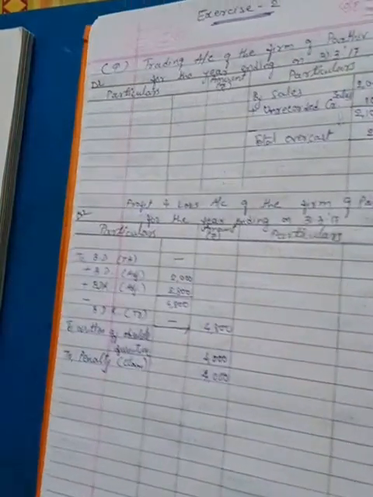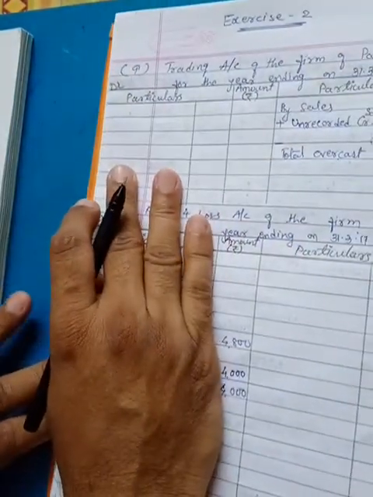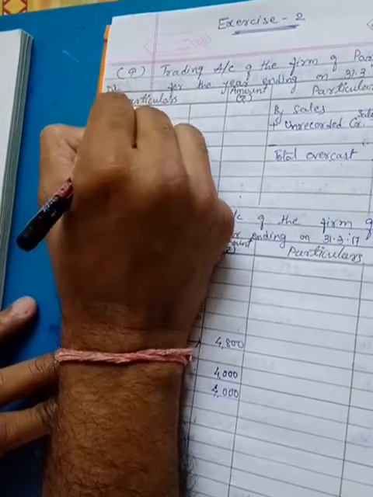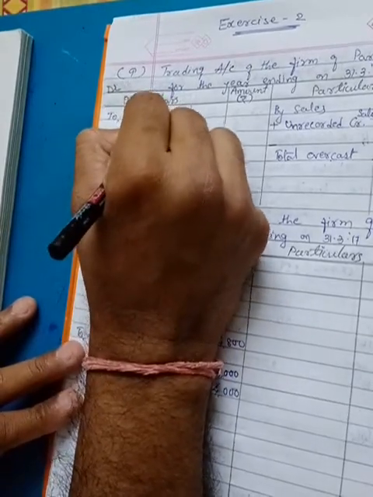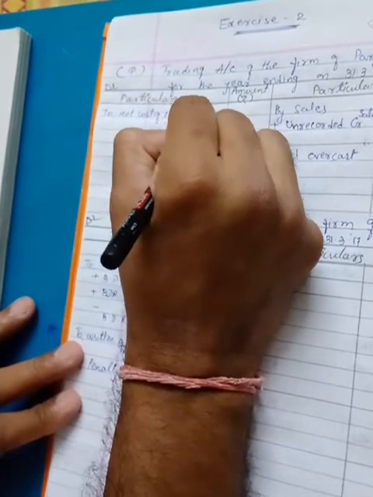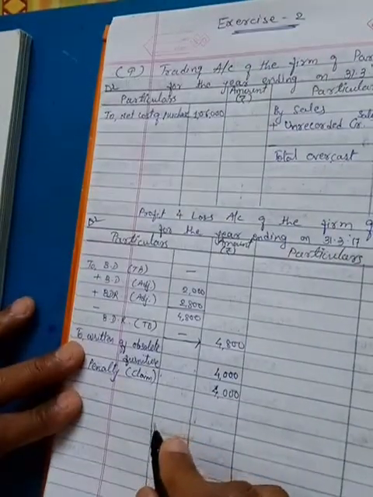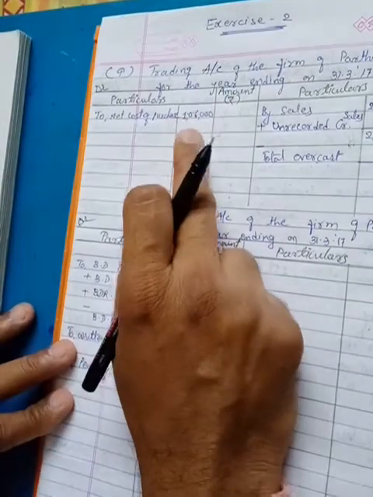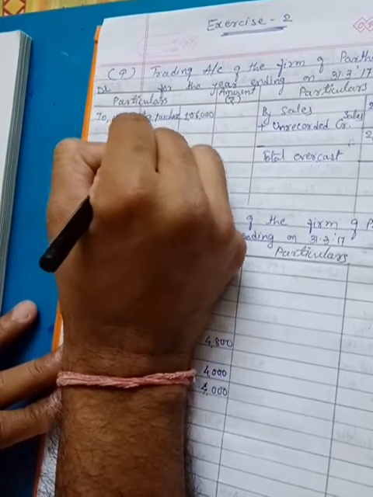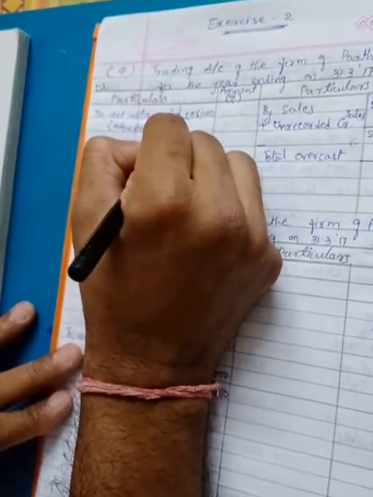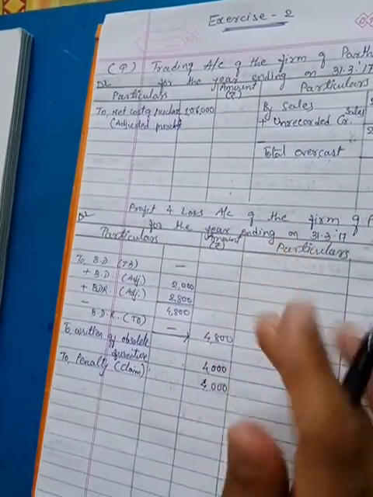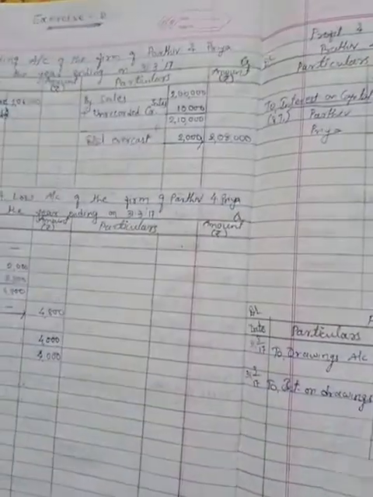Net cost of purchase, that is called purchase amount, recorded in trading account debit side. I am going to write from the first line only net cost of purchase, and it is recorded in the inner column because there is one amount which you have to deduct from it regarding goods going out other than sales. So trading account debit side, net cost of purchase 1,06,000. You can write over here adjusted purchase also.